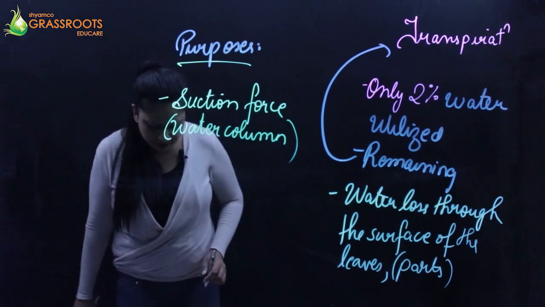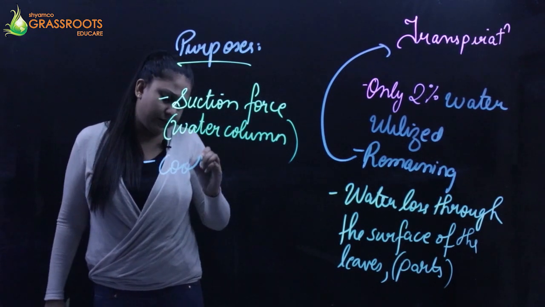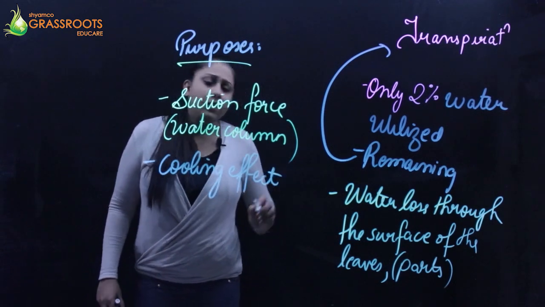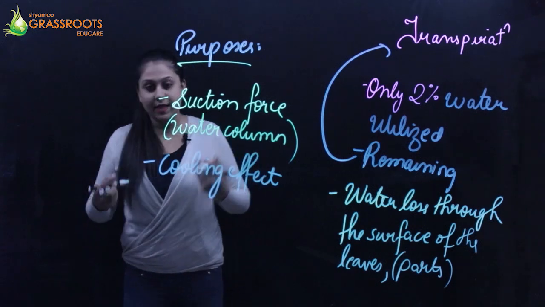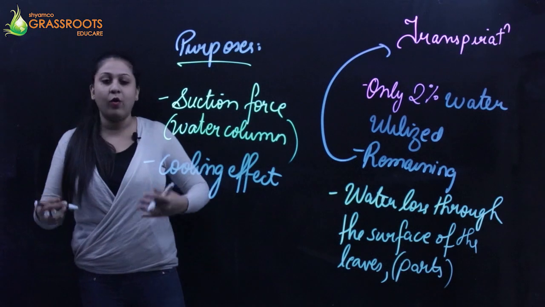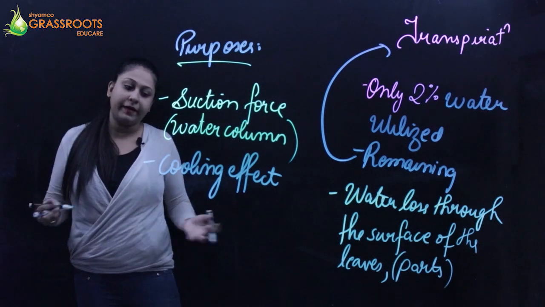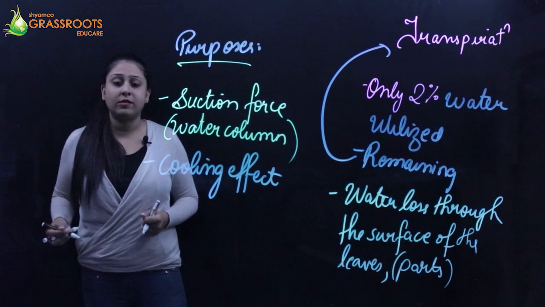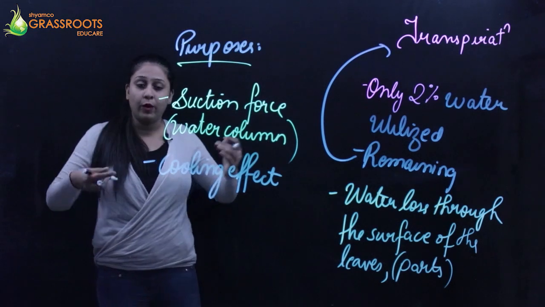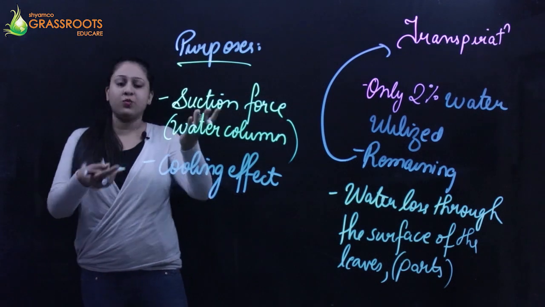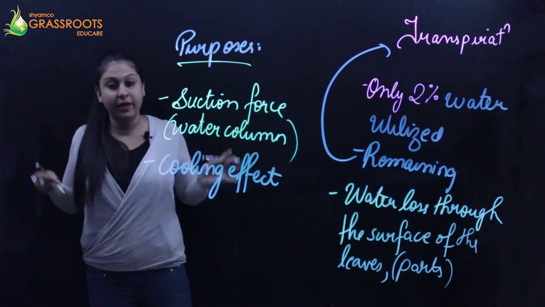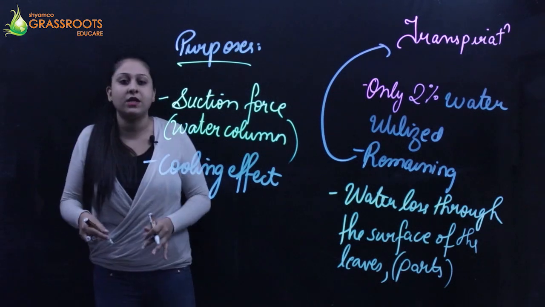The second thing which will happen in this particular case is the cooling effect. In hot temperatures, we feel dehydrated in summer, right? Similarly, the plant is also a living being. It will also feel the need for water and feel dried up, especially in the desert climate and hot climatic conditions. Whenever transpiration is happening, a suction force is created, which allows the water to move along the stem. So it has a cooling effect, cooling the surface of the plant body.